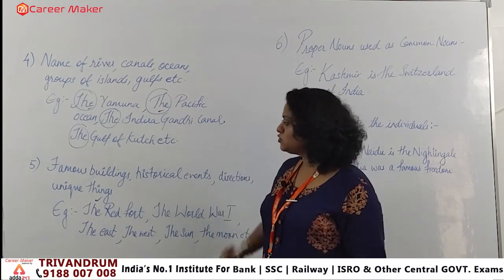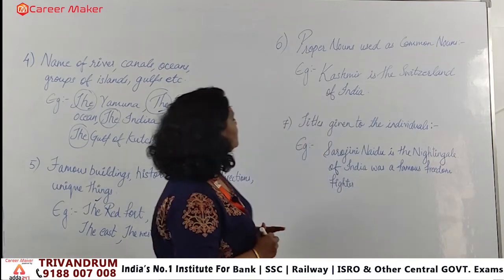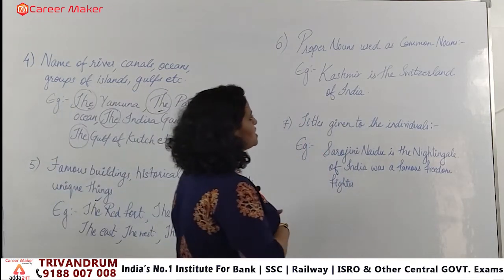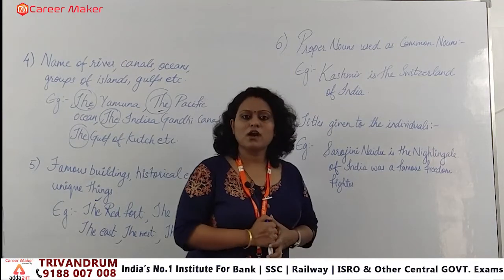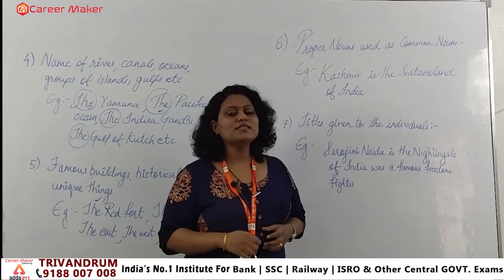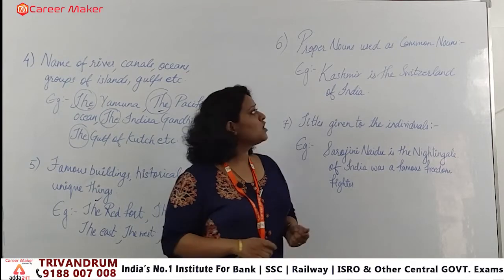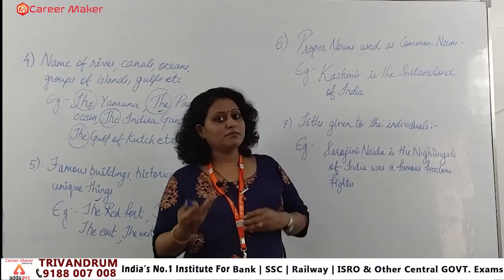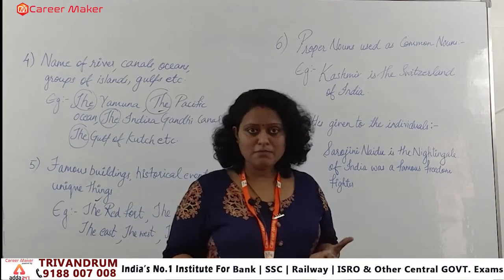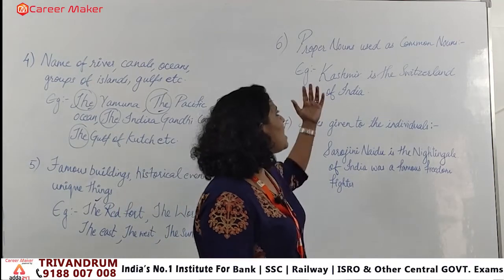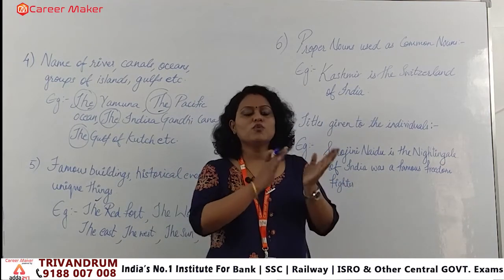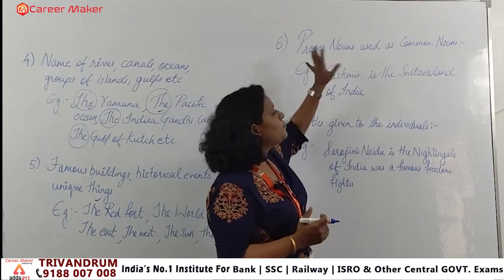So these are the two rules we saw. We'll move on with the next two rules. What is given here is proper nouns used as common nouns, right? So when we talk about proper nouns that are used in the sense of common nouns, before telling about this rule, we have learned that in nouns there were 5 types, and in those types we have the proper noun and the common noun. So what is the difference?